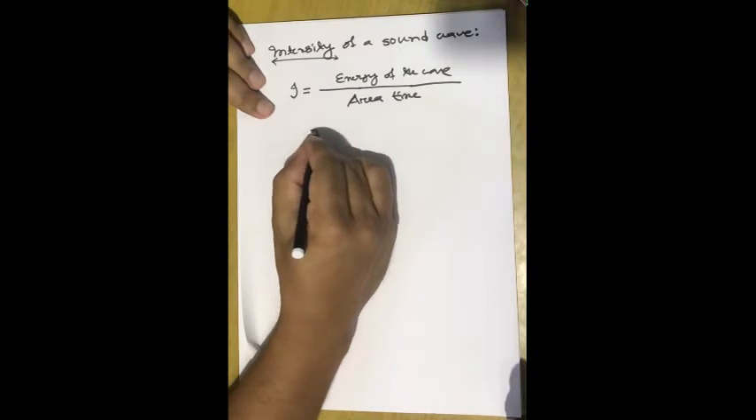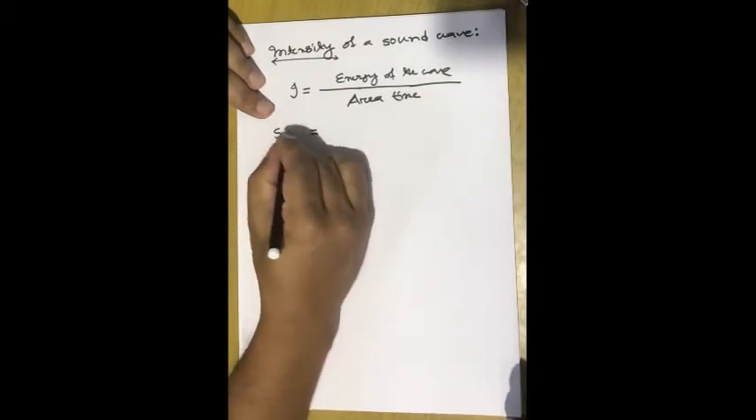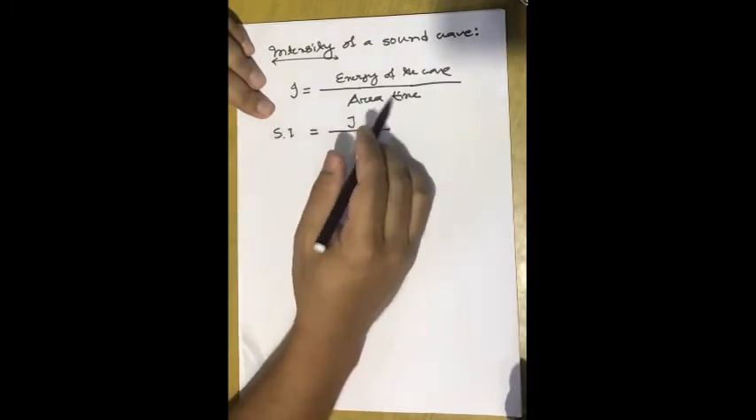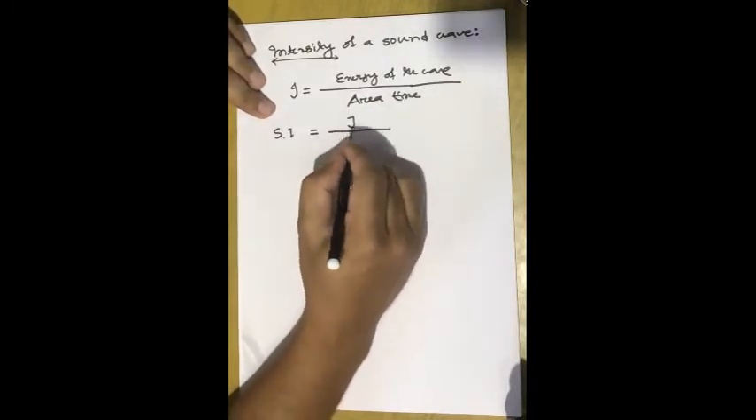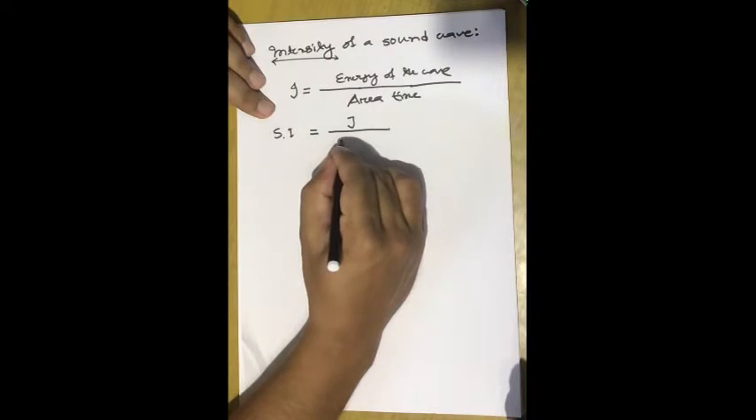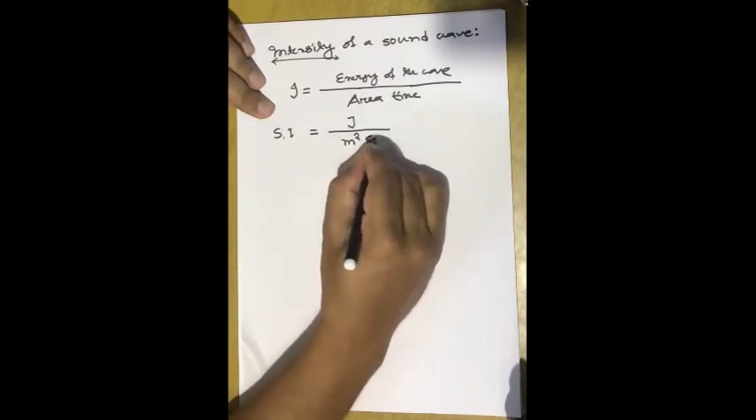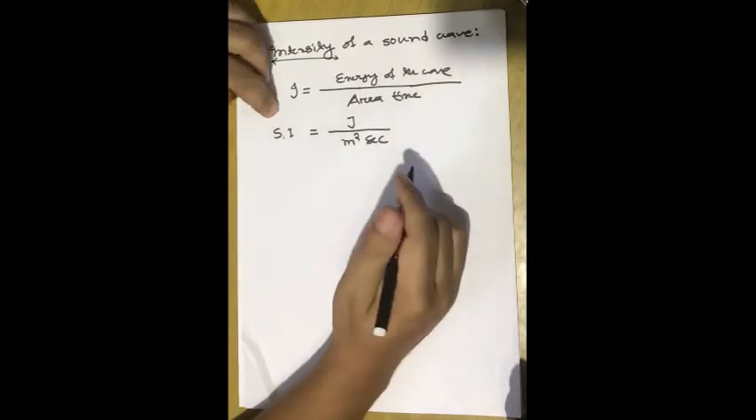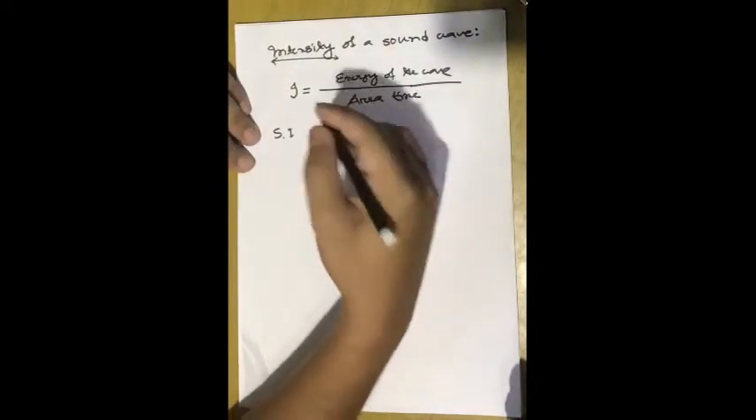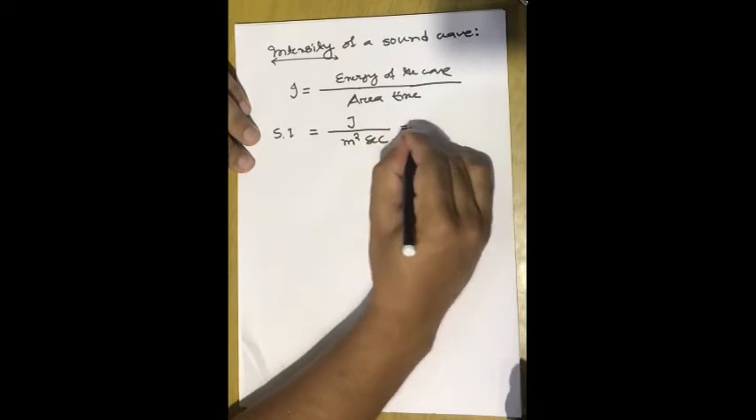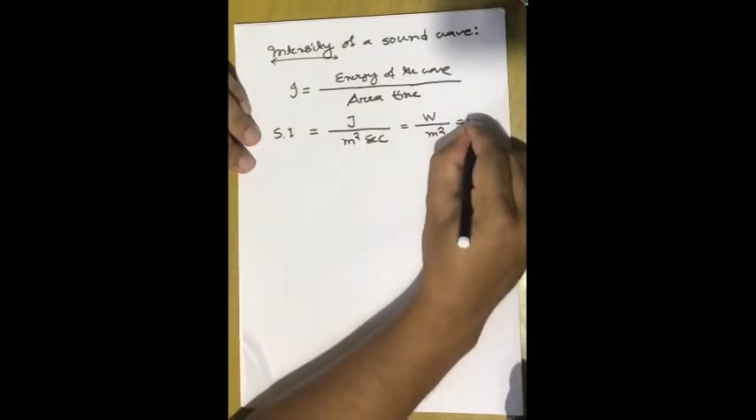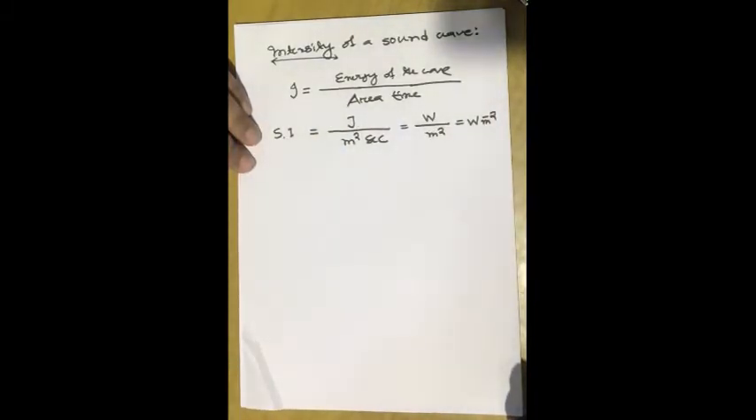We know the SI unit of energy is joule, the area is meter square, and time is second. So joule per meter square per second is the SI unit of sound intensity, and joule per second is equal to watt. Therefore we can write watt over meter square, watt into meter to the power minus 2. This is the typical SI unit for intensity of a sound.